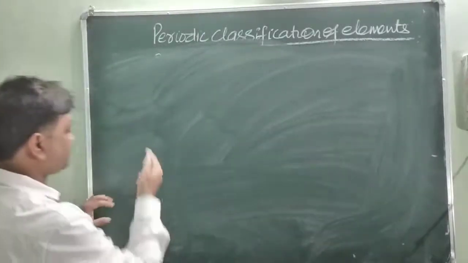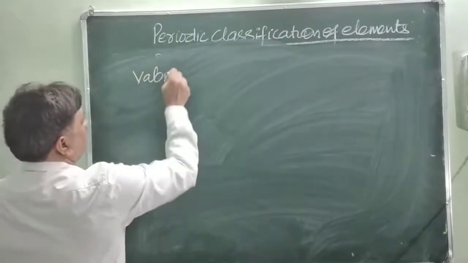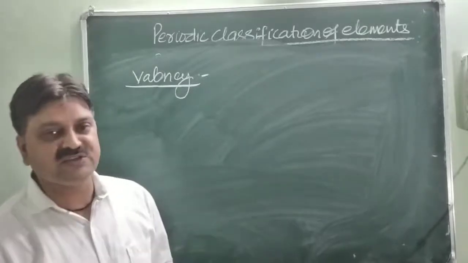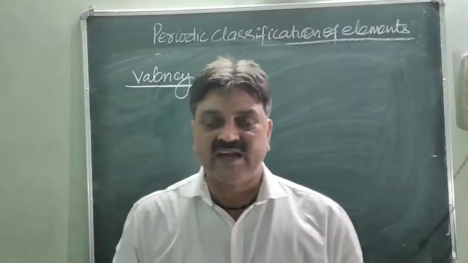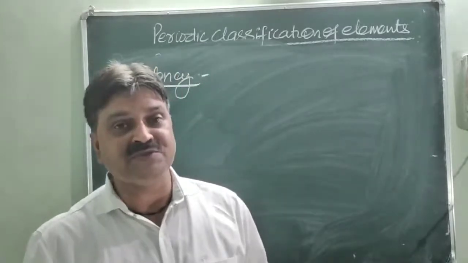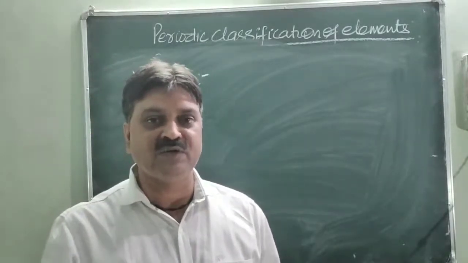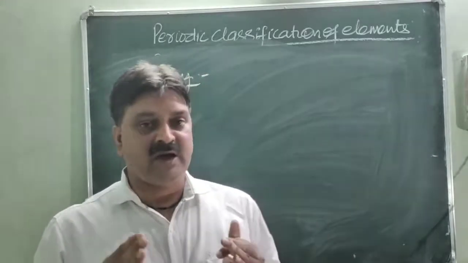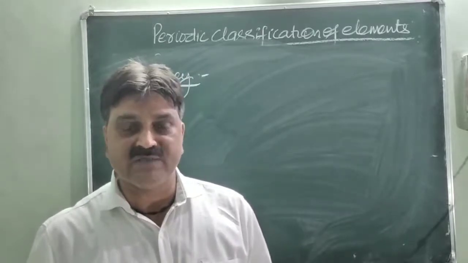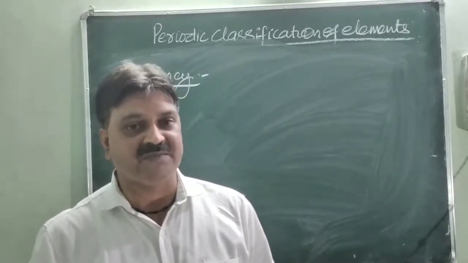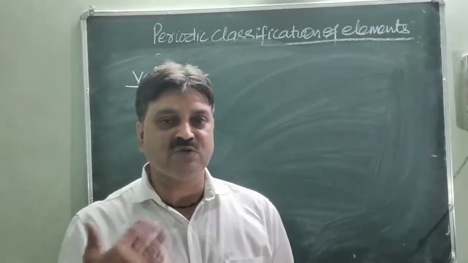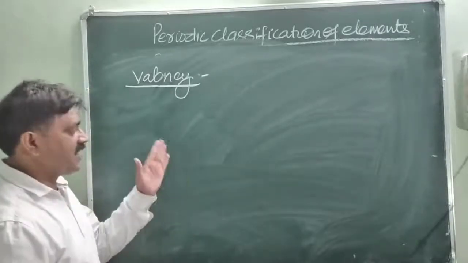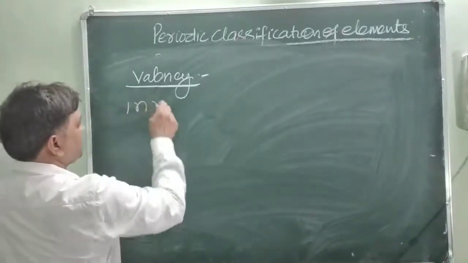Now valency. Valency is a very familiar term you have to read. Valency means the combining capacity of an atom, and the combining capacity of an atom with other atoms depends upon the number of electrons present in the valence shell. So on the basis of this number of electrons, we can determine the valency of the atoms. So what is the variation of valency in group and period? We are taking the example of the third period of elements. In the period as well as the group. First, valency in the period.